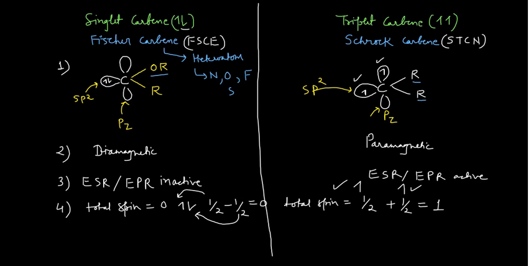This is something very, very important. Then you see the spin multiplicity. Point number 5 is the spin multiplicity. This spin multiplicity we have discussed in detail during my coordination chemistry lecture series.